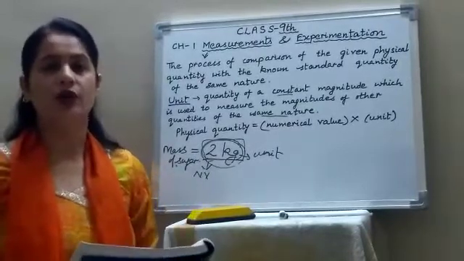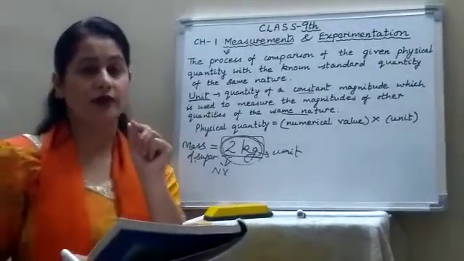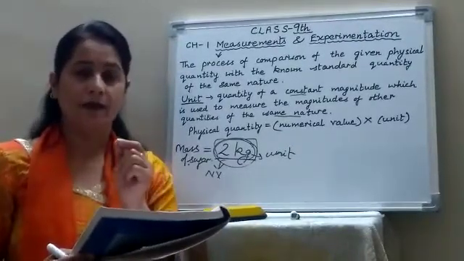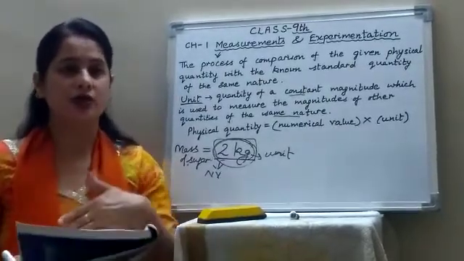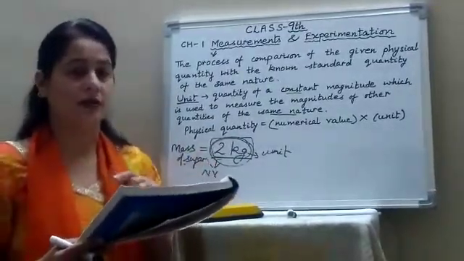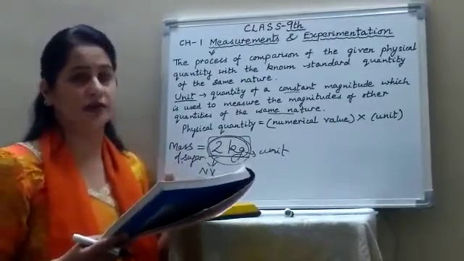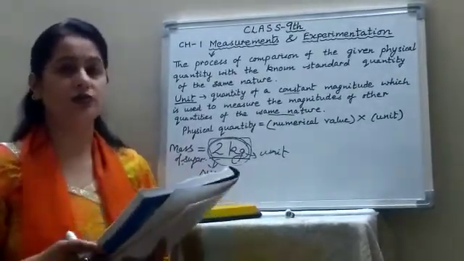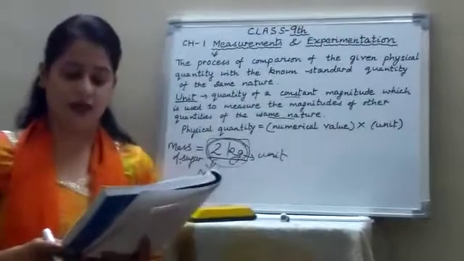As I have already told you, suppose you have to measure the thickness of a coin. The thickness is very small, so obviously which unit will you use? You will use millimeter, a very small unit of length. Suppose you have to measure the length of your table. Then the convenient unit is meter or centimeter, because millimeter would be a very small unit for that. And if you have to find the distance between cities, then obviously you will use kilometer. So it is necessary that the unit should be of convenient size.